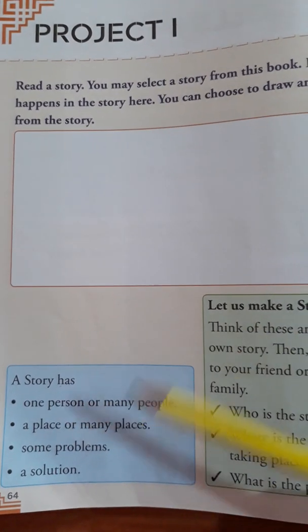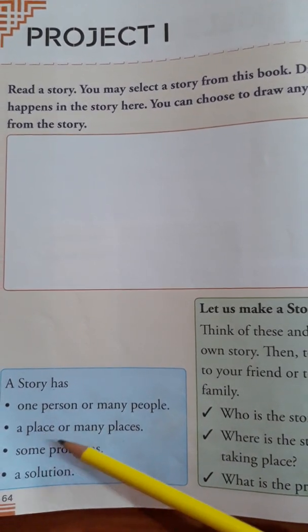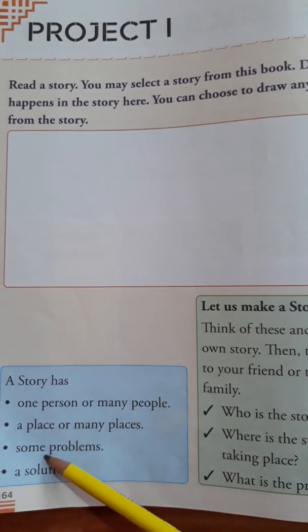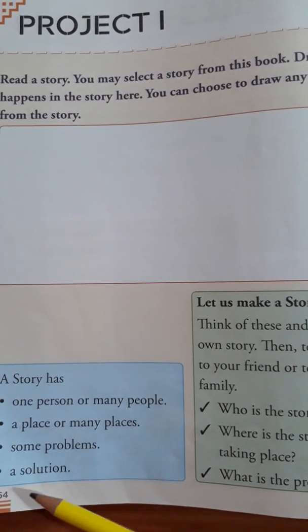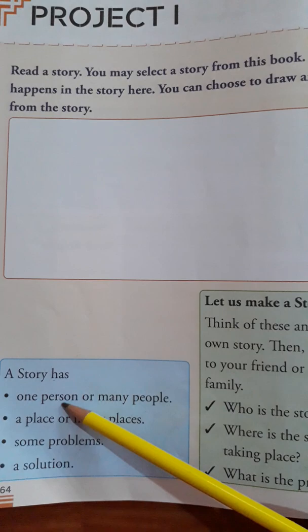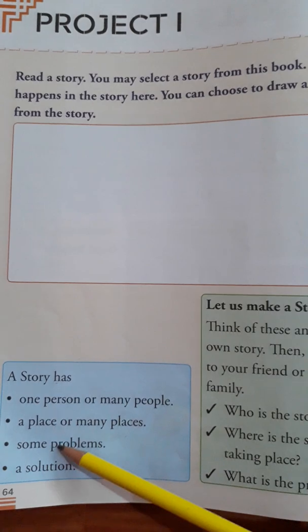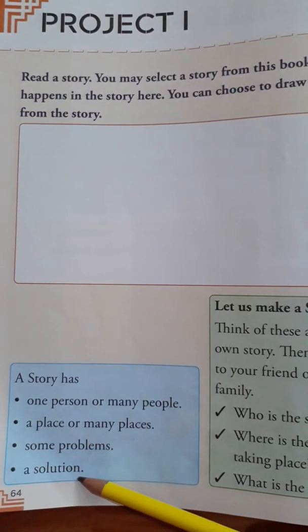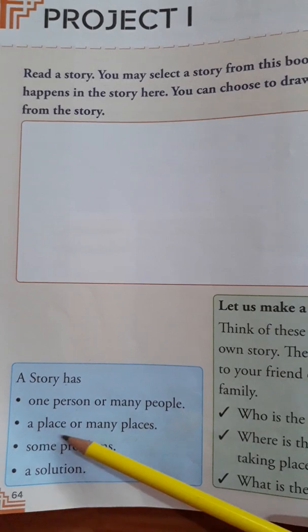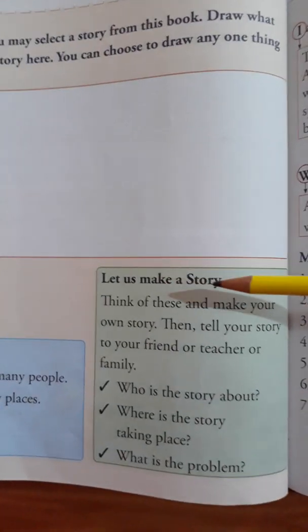Okay, a place or many places. In that story, places are also mentioned. A story has a place or many places. A story has some problems, and at the last, a story has a solution. So these points make stories. Yes, one person or many people, a place or many places, some problems, a solution. These 4 points are important in the story, and they create a story. Now let us make a story.